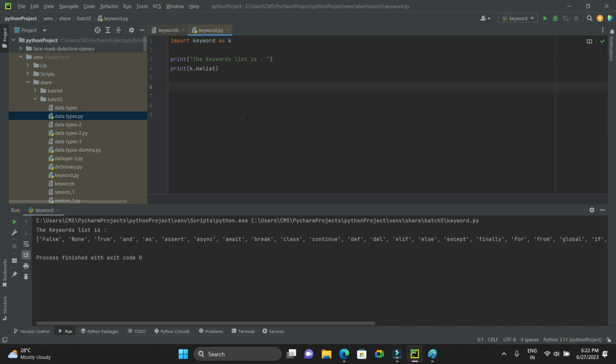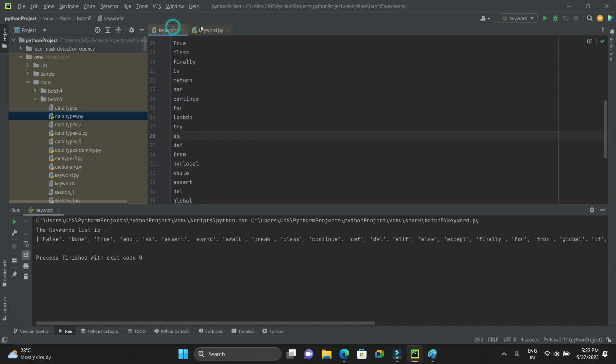Next, what are those keywords? How do we identify these? There are so many keywords. Let's differentiate one by one. So, value keywords, there are differentiations.